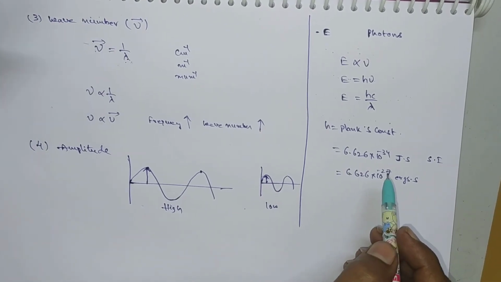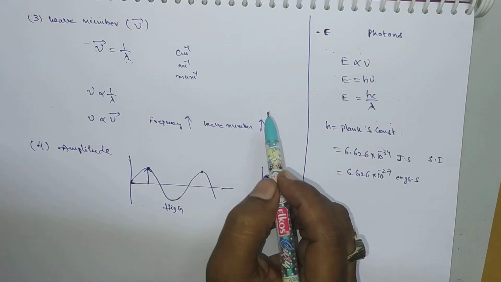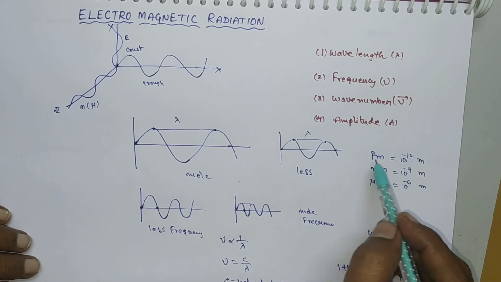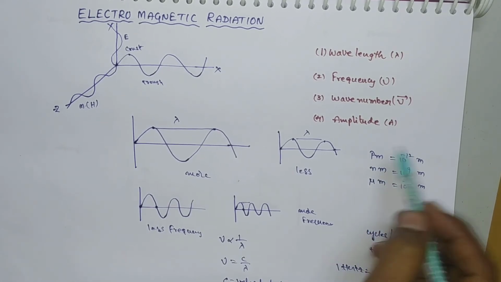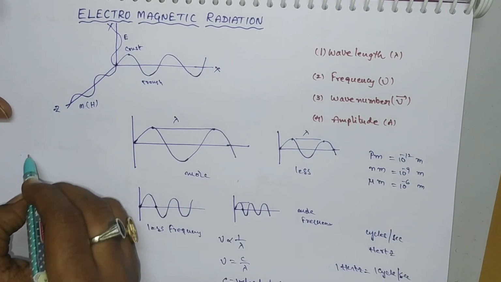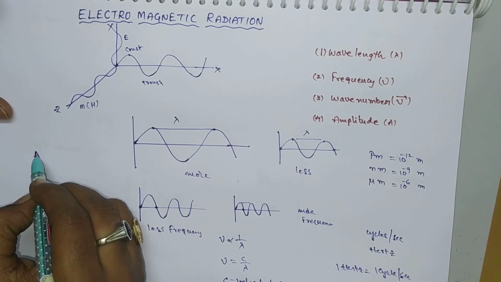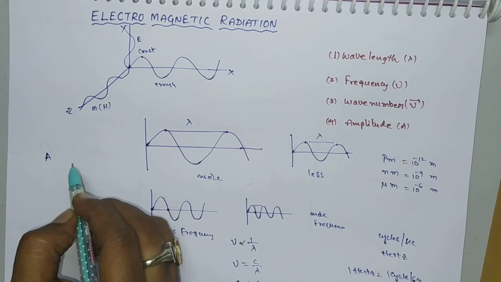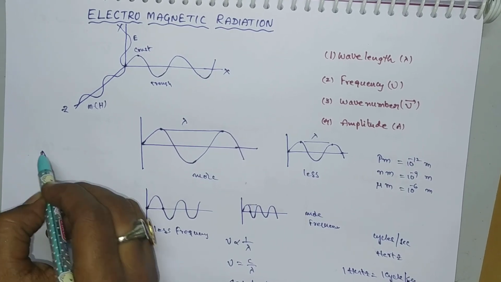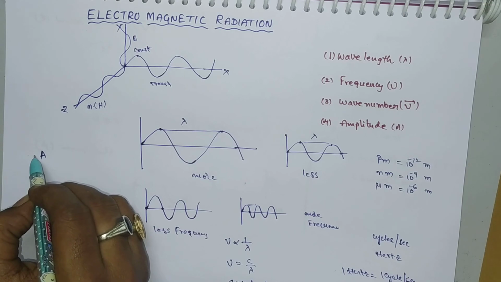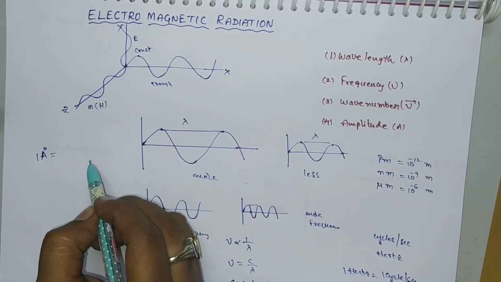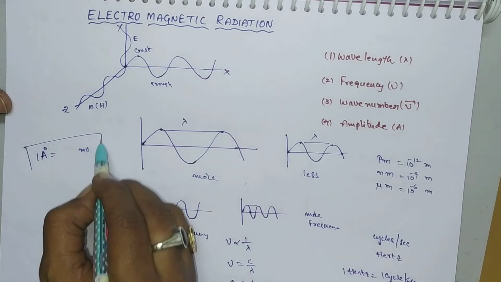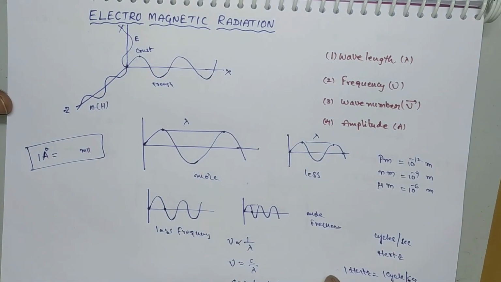And here is a small question for you. Wavelength lambda can be expressed in terms of meters, picometers, or nanometers. The angstrom unit is also used for representing very small distances. What is meant by 1 angstrom unit? What is the value of 1 angstrom unit in terms of meters?